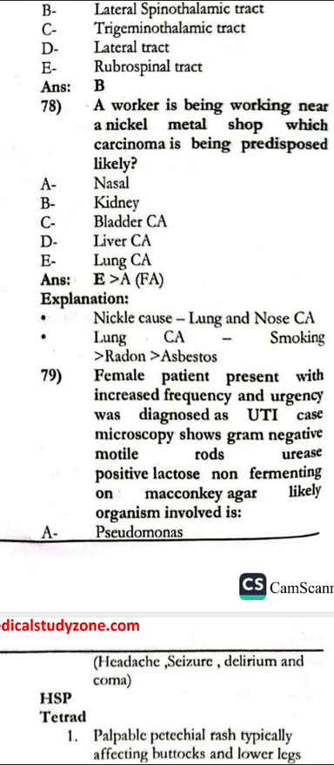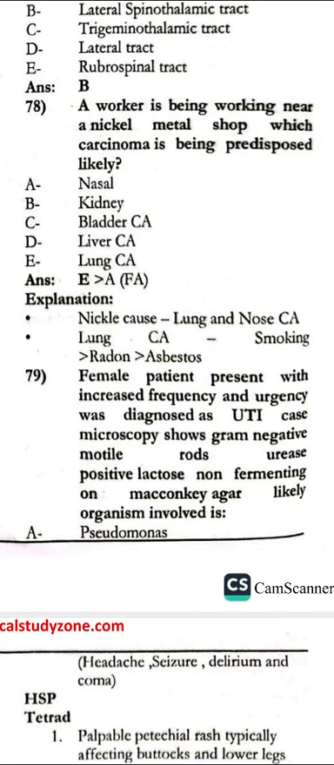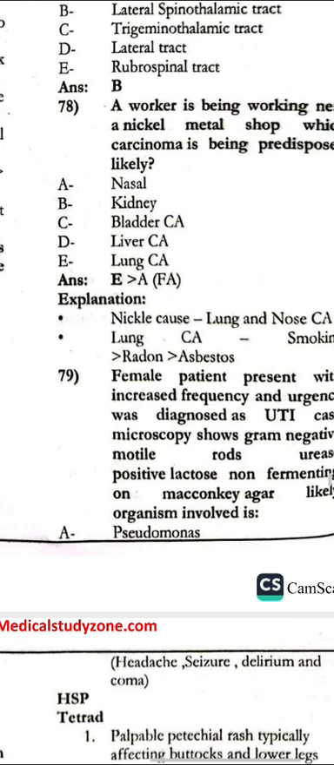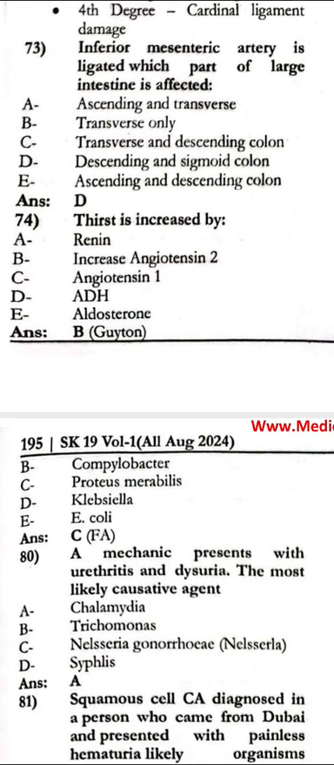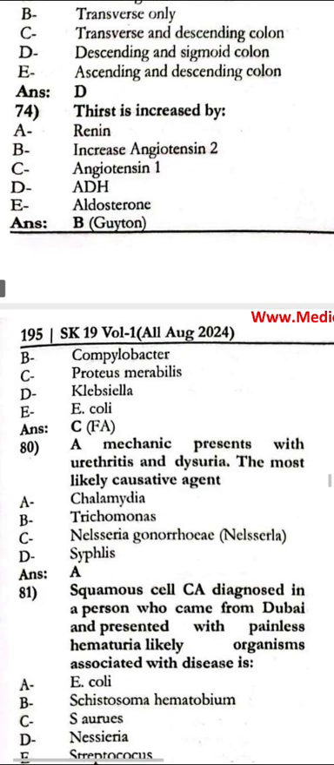The female patient presents with increased frequency and urgency, was diagnosed as UTI. The case microscopy shows gram-negative motile rods. It is lactose non-fermenting on the MacConkey agar. Likely organism involved would be the Proteus mirabilis.